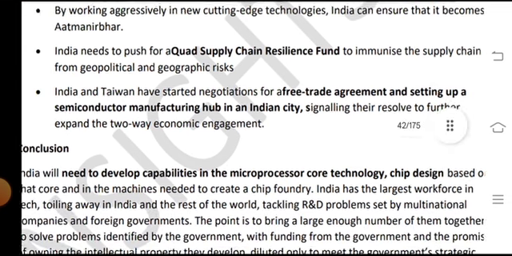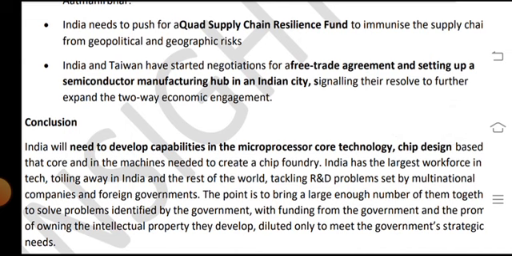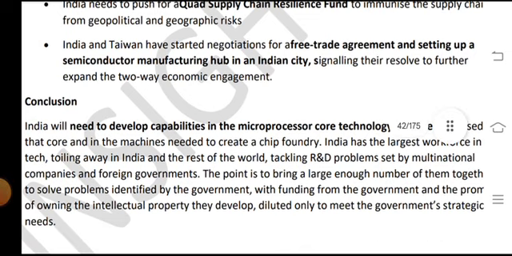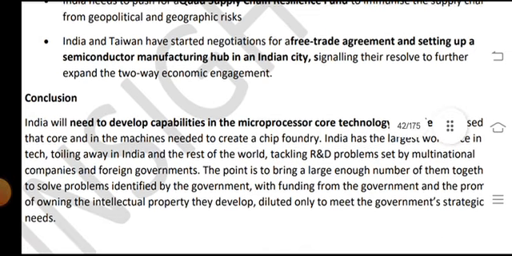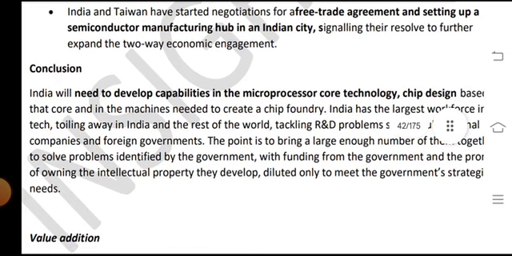India and Taiwan have started negotiations for a free trade agreement and setting up a semiconductor manufacturing hub in Indian cities, signaling their resolve to further expand the two-way economic engagement.